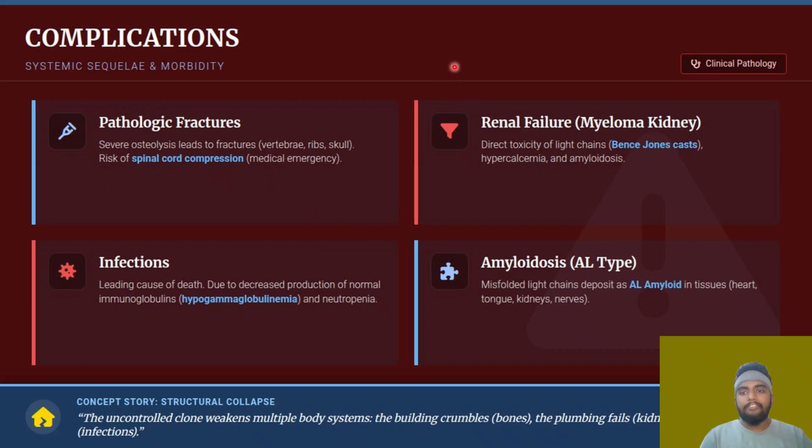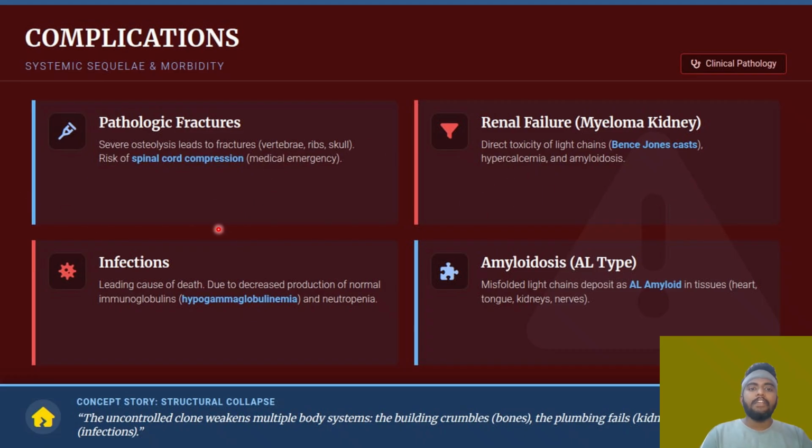Then we have renal failure. Renal failure is direct toxicity of the light chains. The light chains are the Bence Jones protein. Hypercalcemia is also one of the causes of renal failure. And then you have amyloidosis. Amyloidosis, hypercalcemia, Bence Jones protein, everything will lead to renal failure.